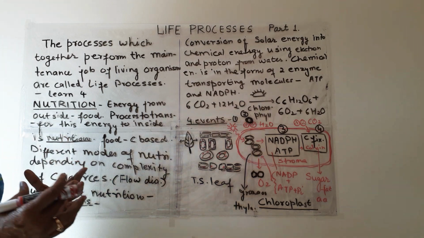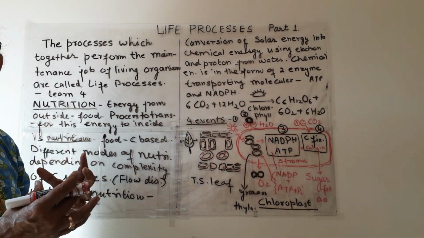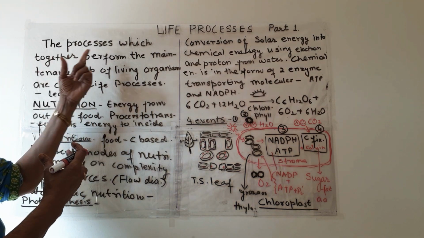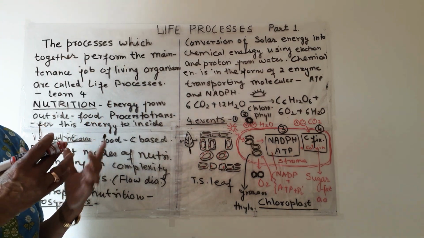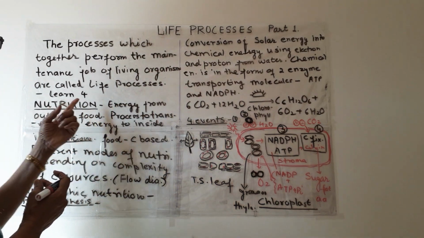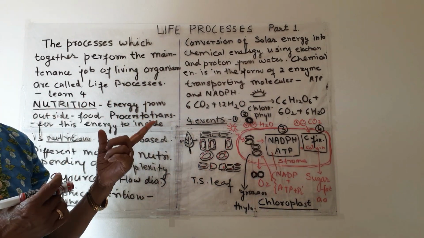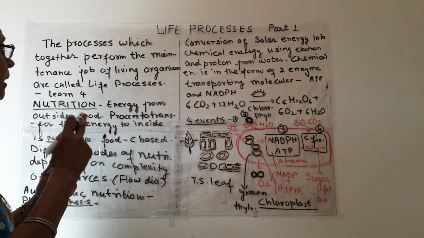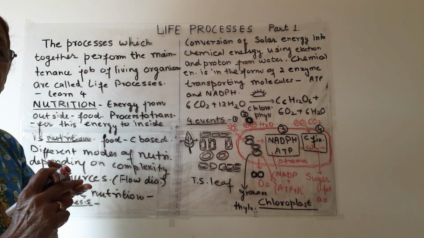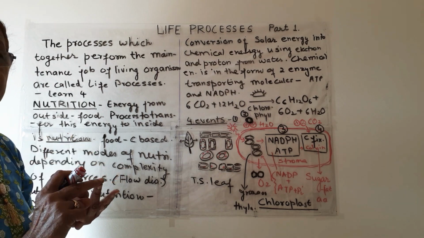It should not be damaged, it should not be broken down. For the sustenance or maintenance of life, these processes are working. In this chapter 6, we will learn about 4 life processes: nutrition, respiration, transportation and excretion.